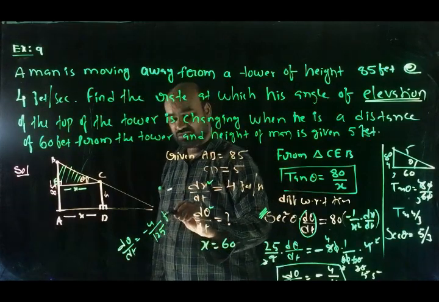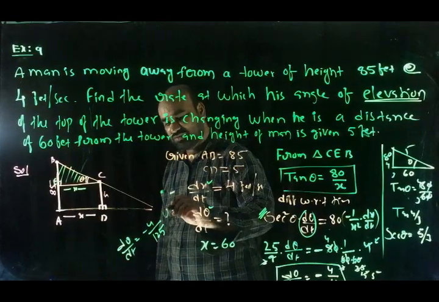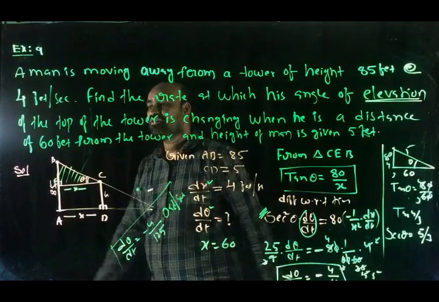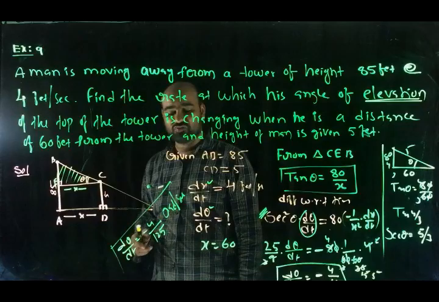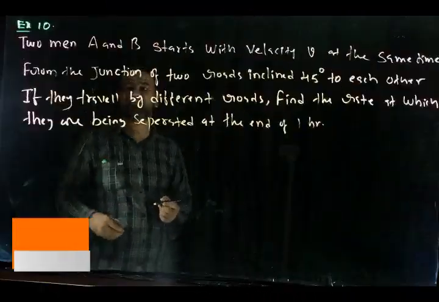Units: radian per second. So the question is, at what rate the angle of elevation is changing, it means minus 4 by 125 radian per second. Okay, friends.